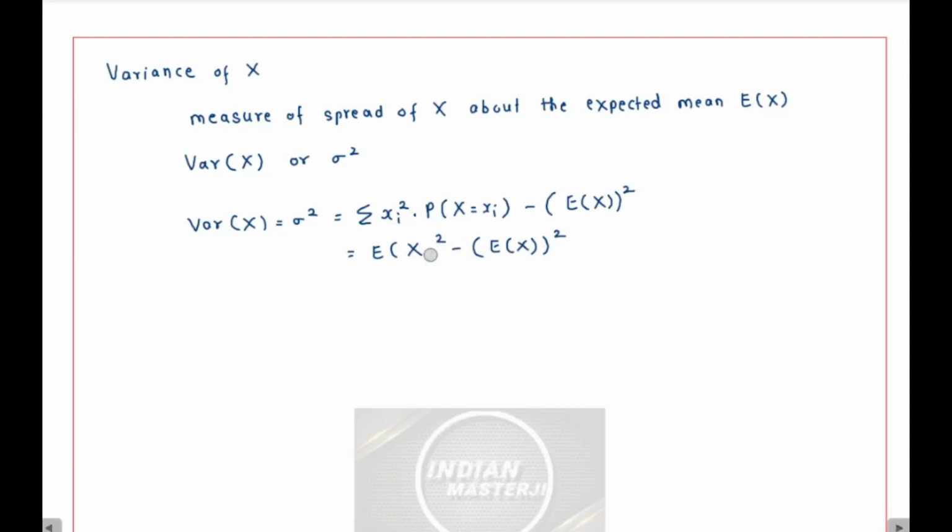Let me write this properly. Mean of x square minus square of mean. Many a times we write it like this: mean of square minus square of mean.